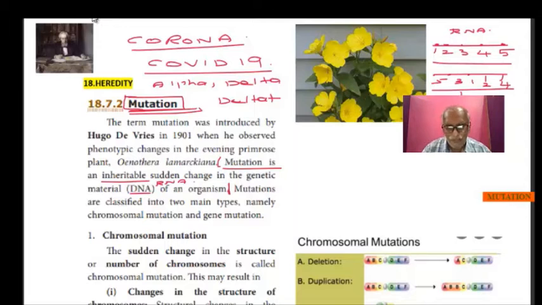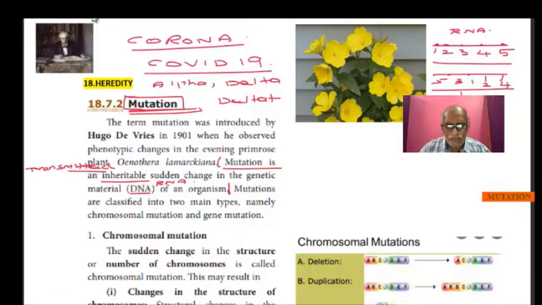So what is inheritable? It can be transmitted into another generation. That is what we call an inheritable sudden change.